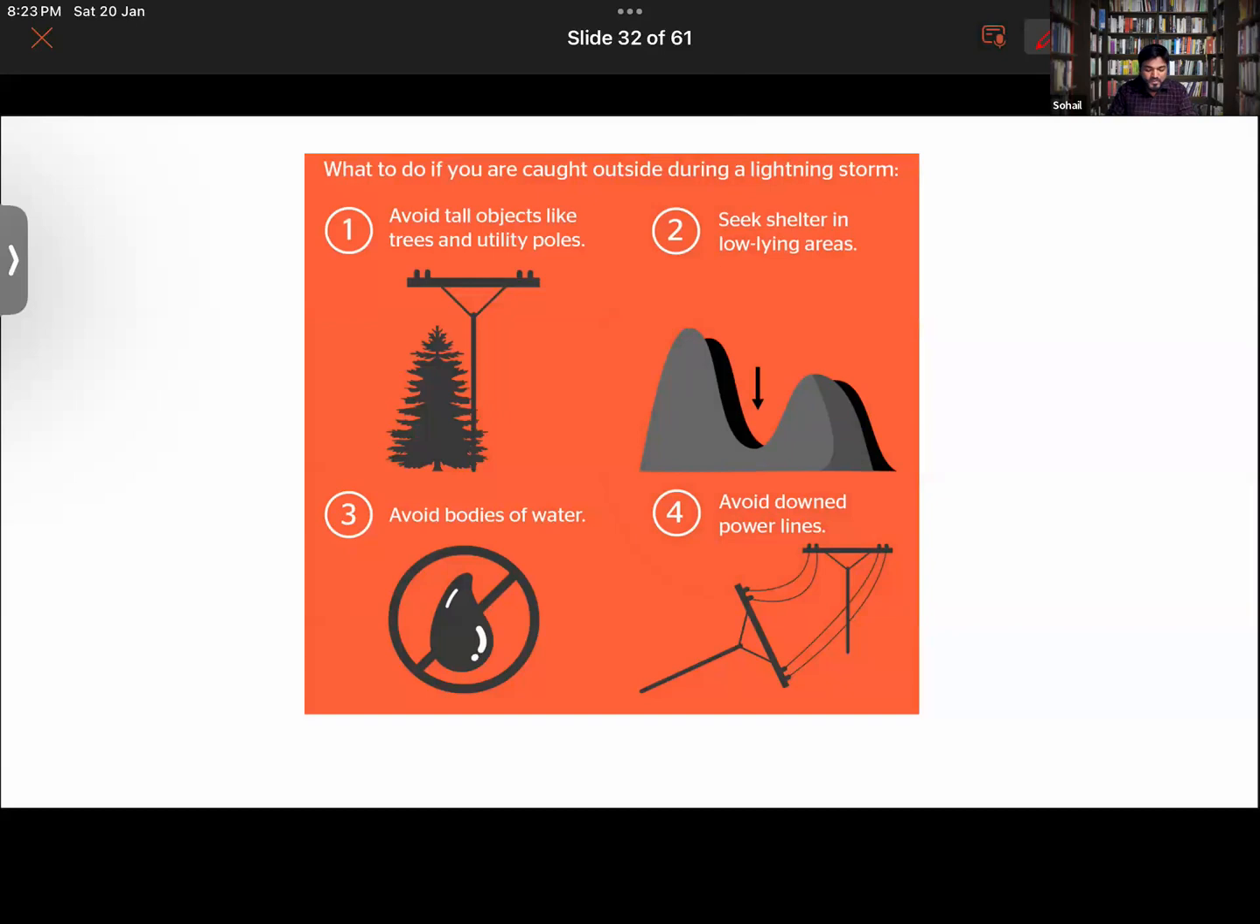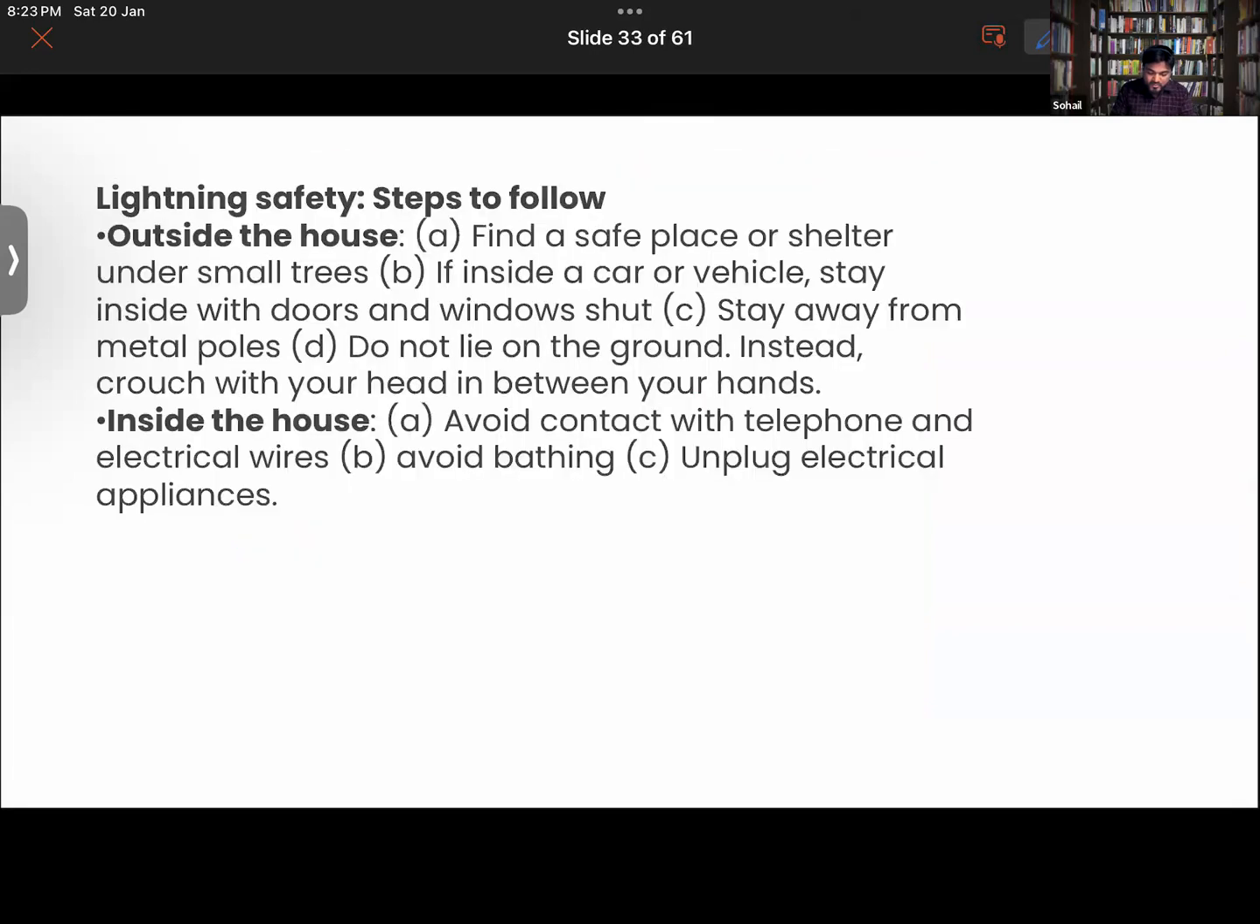Now let's understand how you protect yourself when there is lightning nearby. Generally avoid all tall buildings. Avoid bodies of water, because water bodies are good conductors. Stay away from downed power lines, or seek shelter in low lying areas. That was about outdoors.